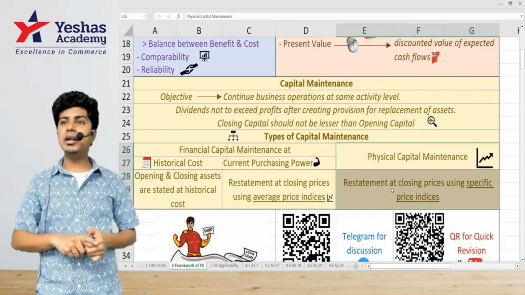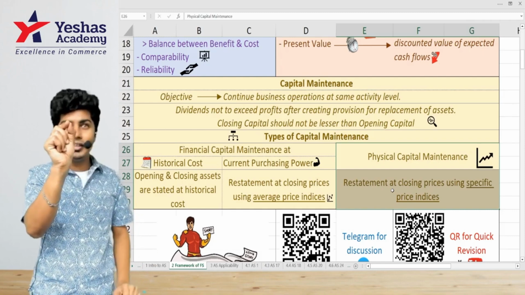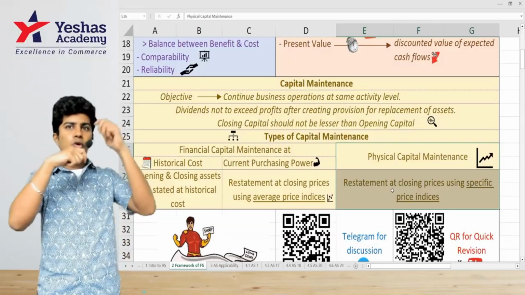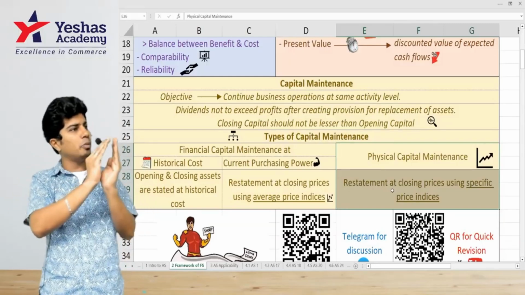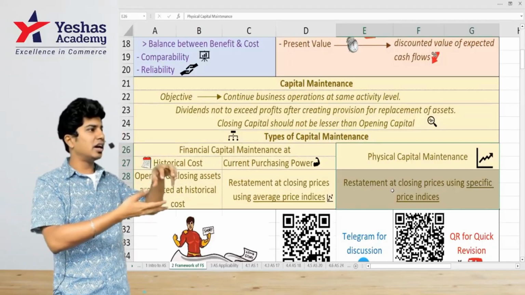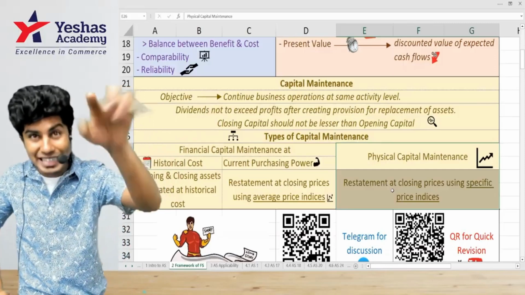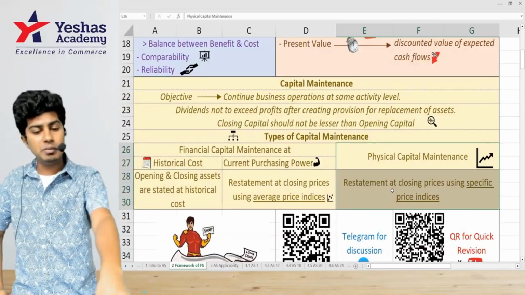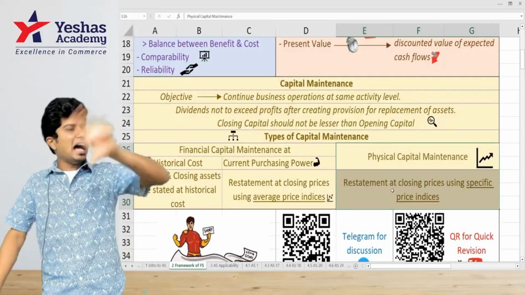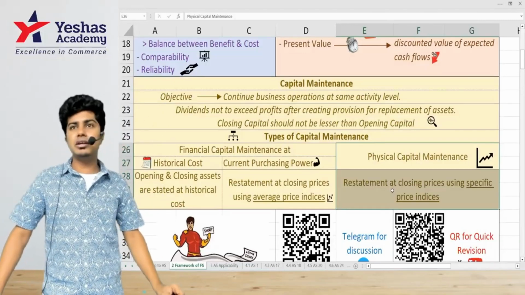Whereas under physical capital maintenance, what do we do? Specific. It will be specific to the product that you're dealing with. For FMCG also, toiletries, shampoo, toothpaste, toothbrush, soap, the specific price rates are different. And then grains and eatables, all of these have different prices. So specifically for the product that you are dealing with, you will check what the price is. That becomes specific price indices, which is considered in physical capital maintenance. If you take the average basis for the entire industry as a whole, that will become current purchasing power.